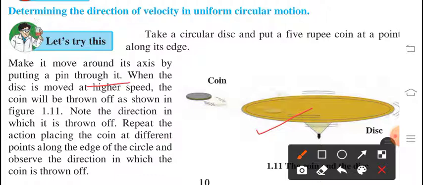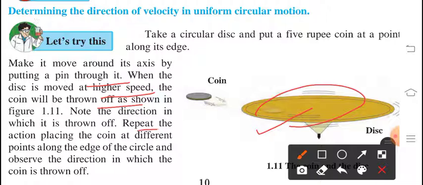When the disc is moved at a higher speed, the coin will be thrown off. Just imagine in your mind, the disc is there and the coin is on that. If you give a circular speed to this disc, then definitely the coin will be thrown off. So note the direction in which it is thrown off.